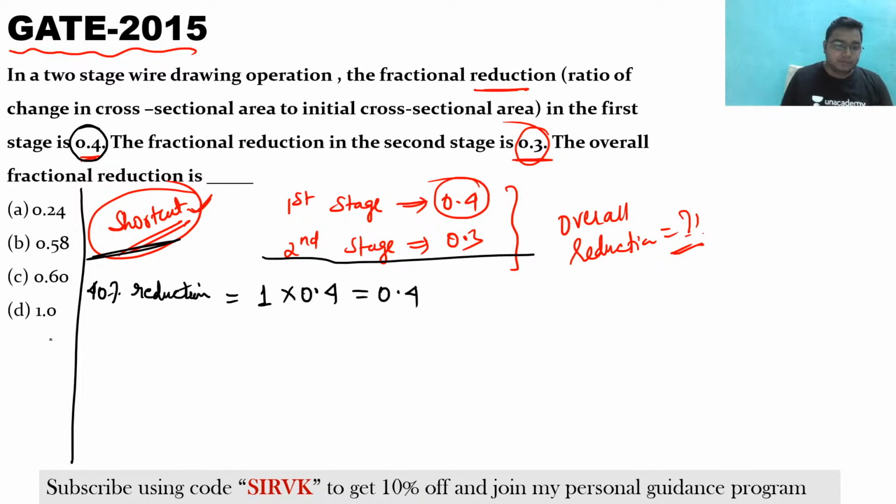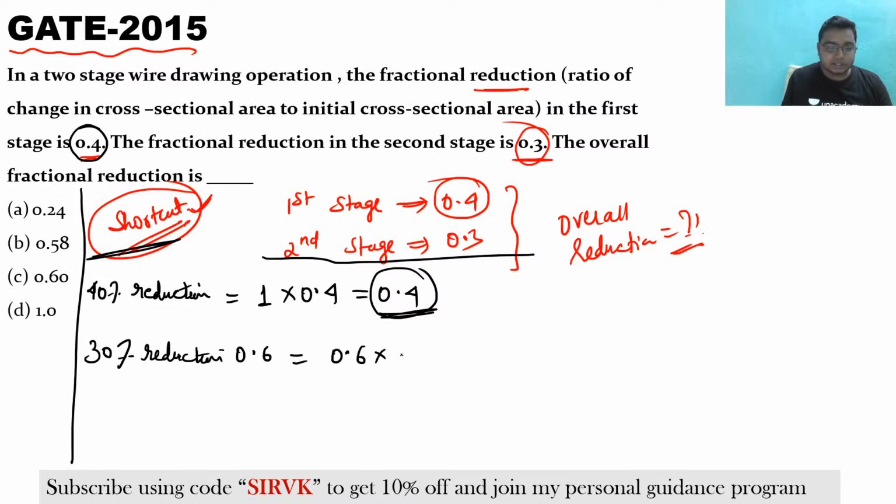Now if you are going for a 30% reduction, 30% of what? 0.4 is already reduced, so only 0.6 remains, and you are going to reduce on the 0.6. That is 0.6 into 0.3, which is 0.18, and hence you can say the reduction is around 0.58.